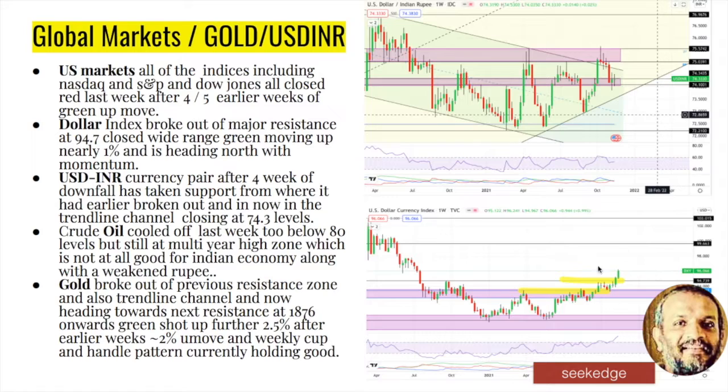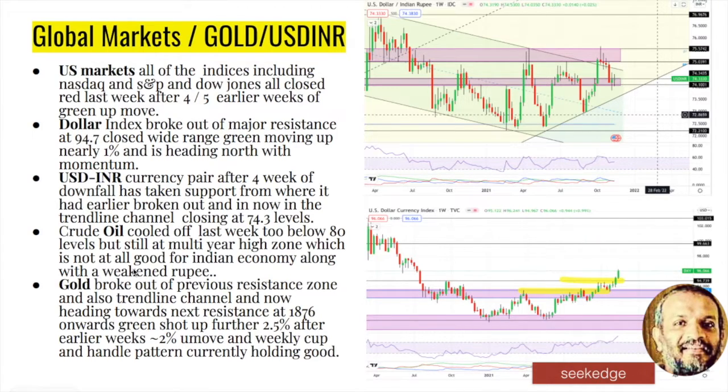But interestingly, the dollar index, which is mostly reflective of the European currency values, is the one that we can look at as of now. We have some impact from the currency pair also, but the dollar index is breaking out. It has taken out the major resistance and is heading towards 99, which is the next level. So if that is happening, then our currency will also have some impact and weaken, right?